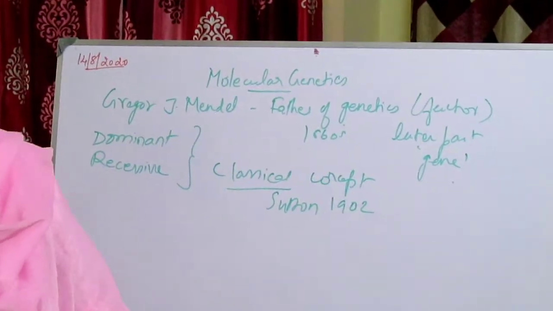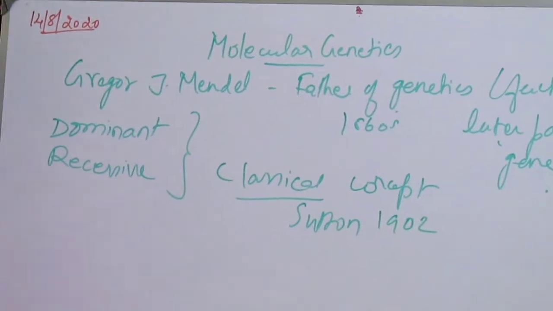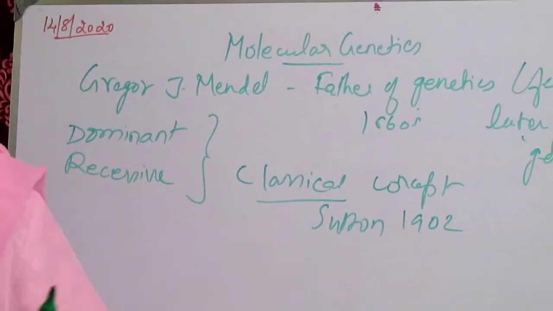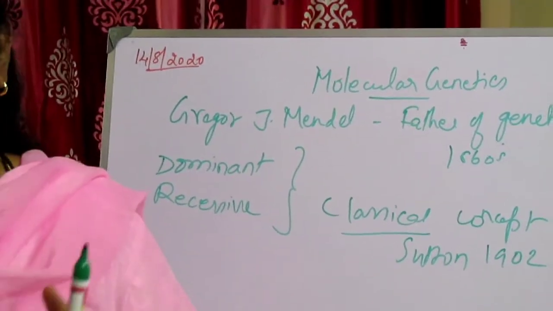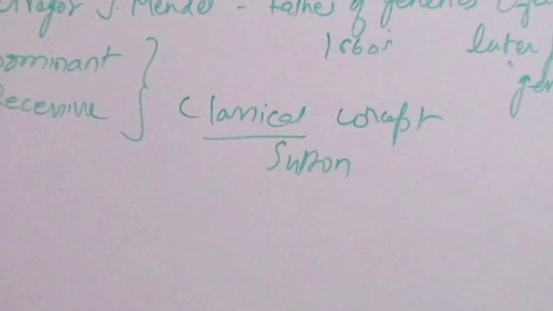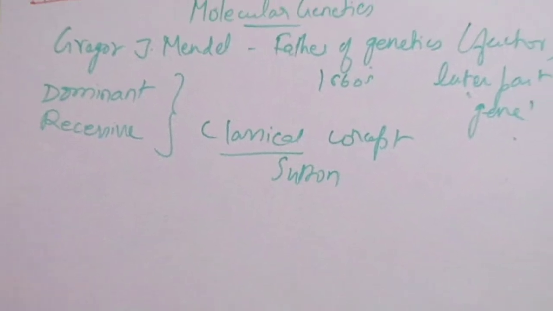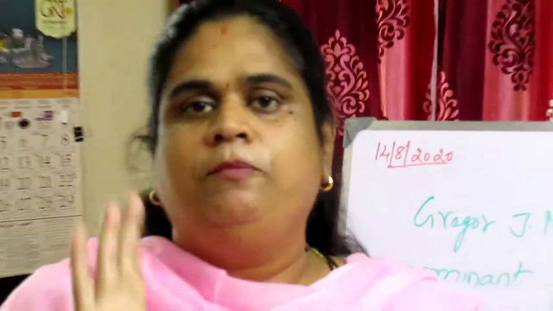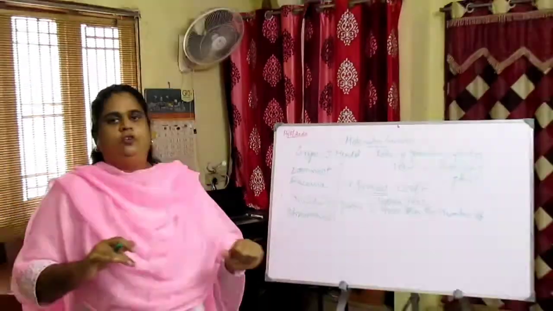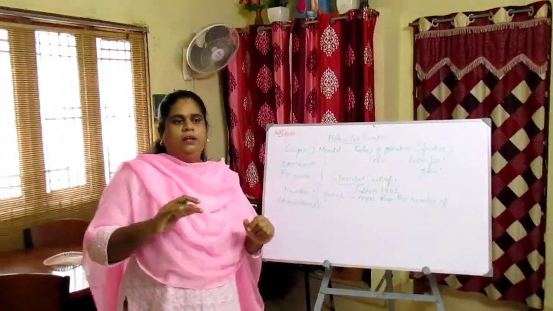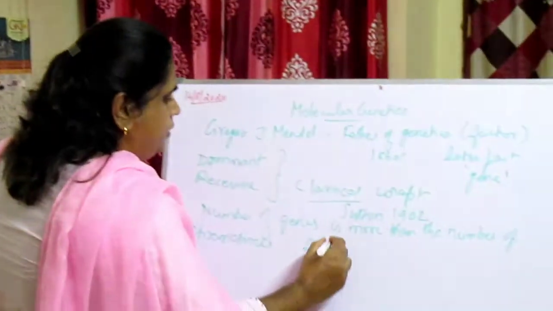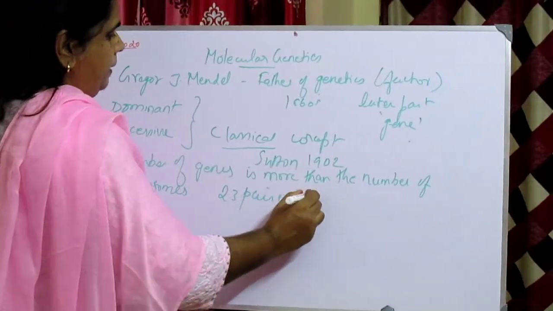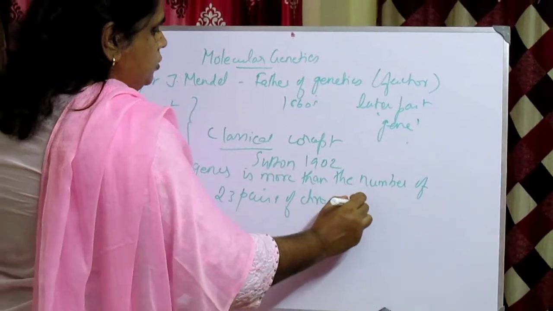Now, we'll see the properties of genes. What are all the properties of genes? The first property is that the number of genes in each organism is more than the number of chromosomes. Hence, several genes are located on the same chromosome. Talking about chromosomes, how many chromosomes does a human have? Humans have 23 pairs of chromosomes, is it not?